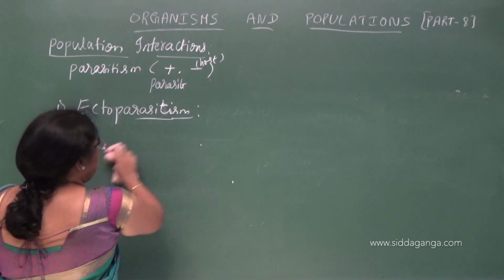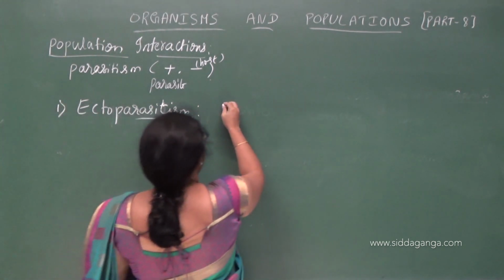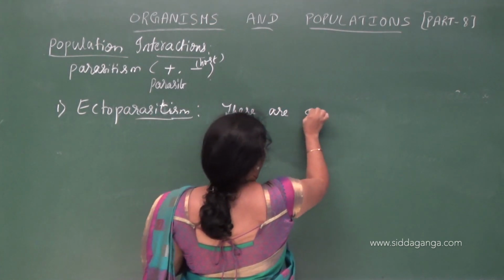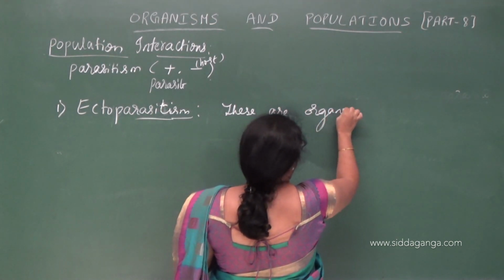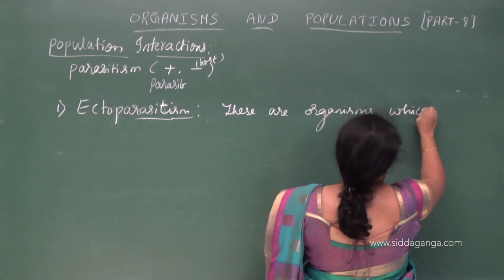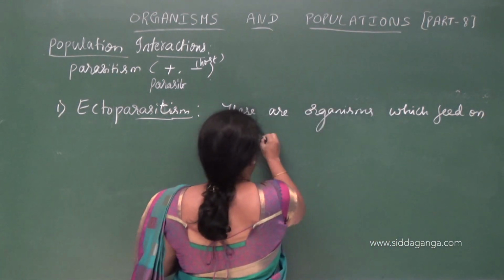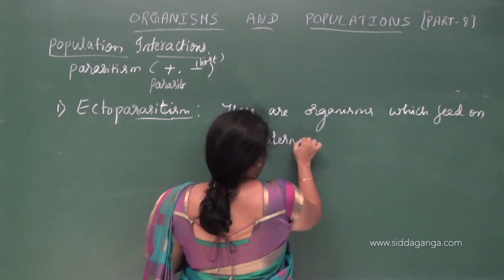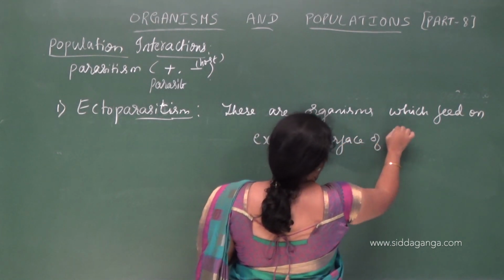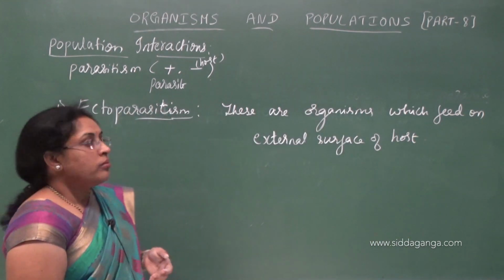So the ectoparasites are organisms which feed on the external surface of the host.